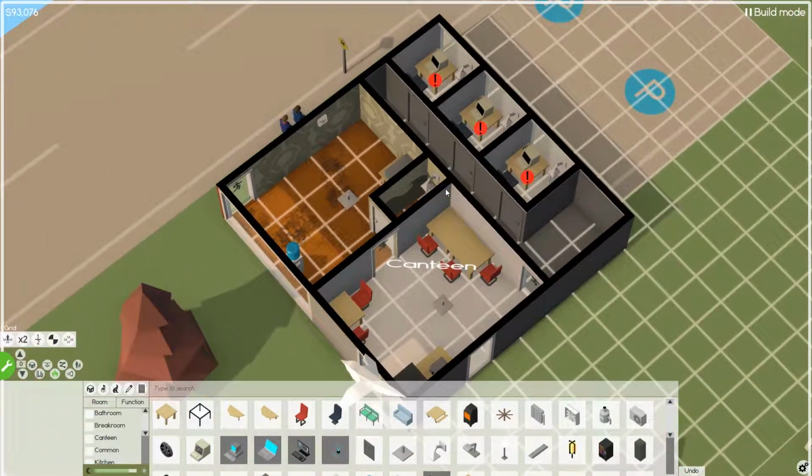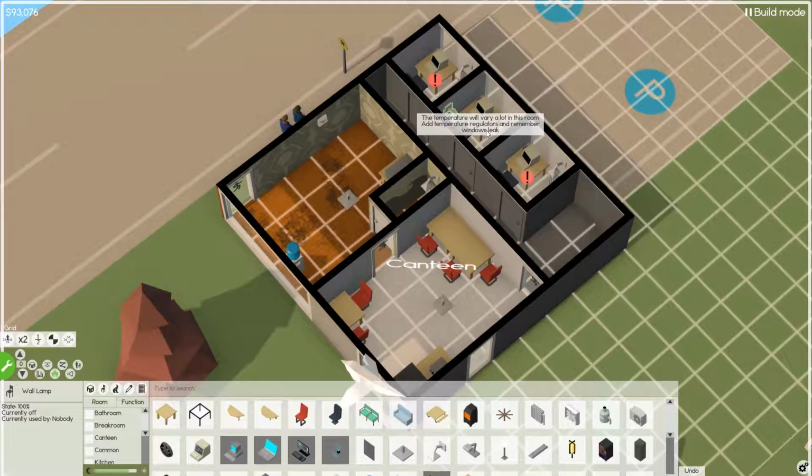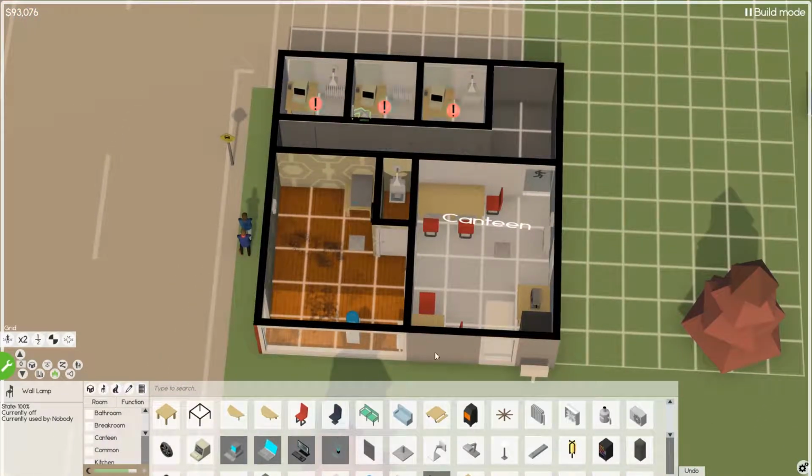Where did I put this before? I'm going to need to put the vent. Can I move this here? Yep, I think I can. Right over their head, and then we can put the vent here, and that solves the room.